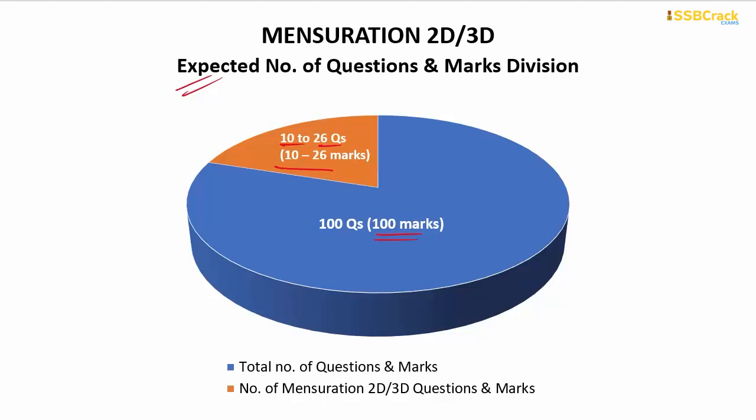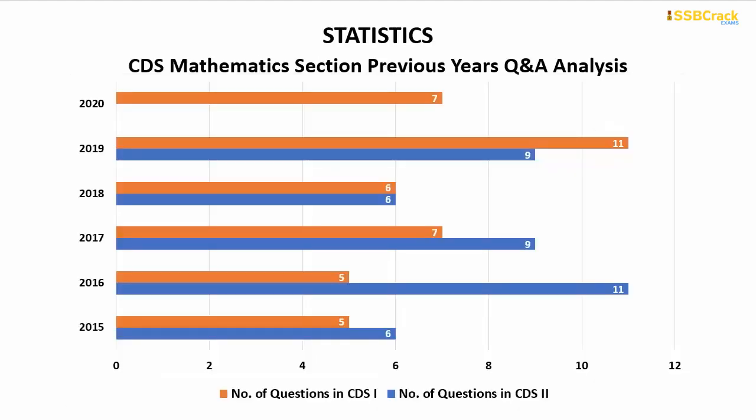Now, looking at the next topic, the last topic but not the least, statistics, the lowest number of questions was 5, which were part of CDS 1 2016 and CDS 1 2015. But the highest count till now was 11 questions for this topic, and the 11 questions were part of CDS 1 2019 and CDS 2 2016.